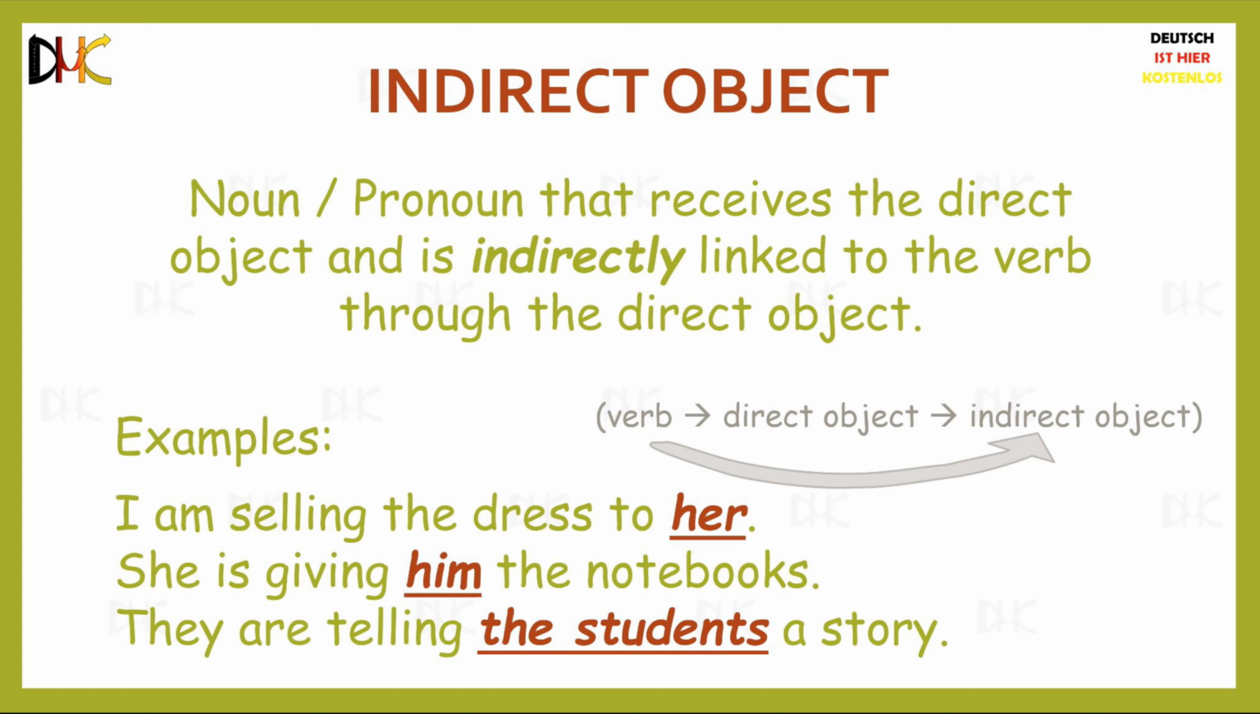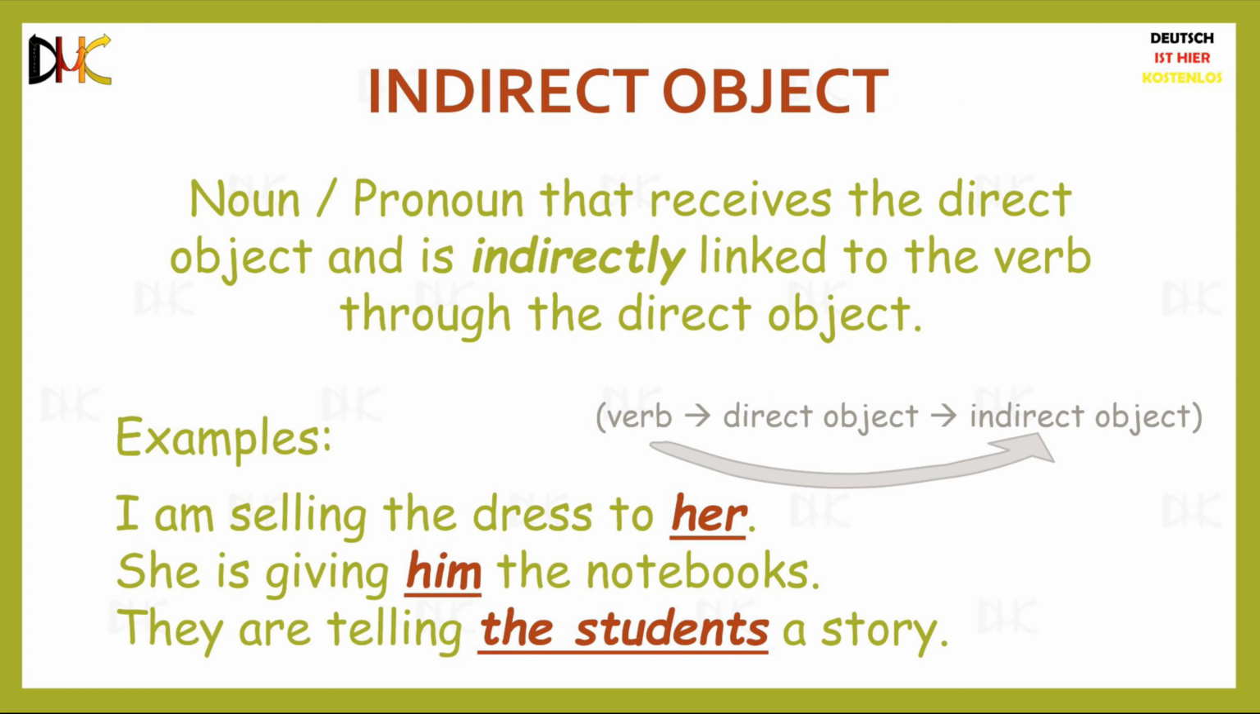I am selling the dress to her. Since the dress is itself being sold, it is the direct object. The girl to whom I am selling the dress is the indirect object, and hence her is the indirect object in this sentence. She is giving him the notebooks actually means that she is giving the notebooks to him. In this case, the notebooks is the direct object and him is the indirect object.